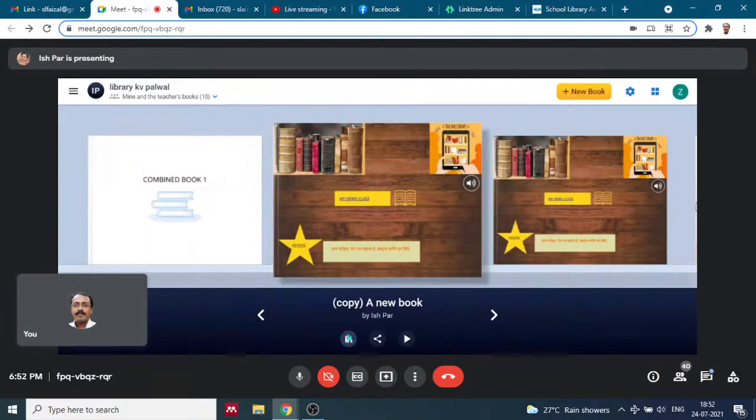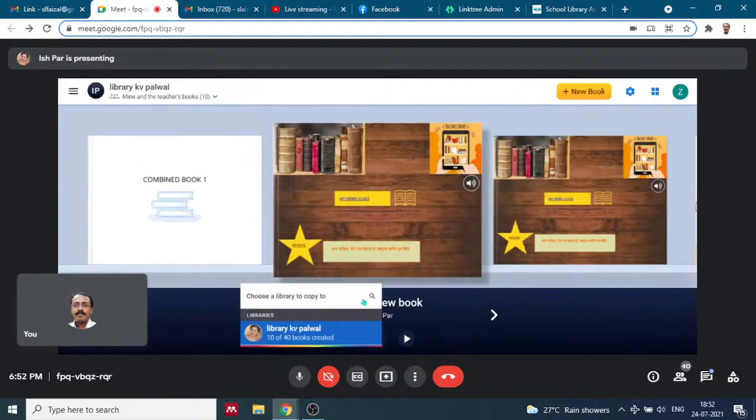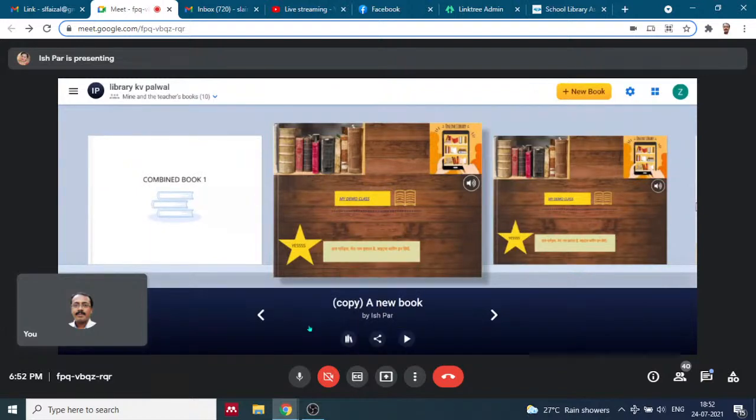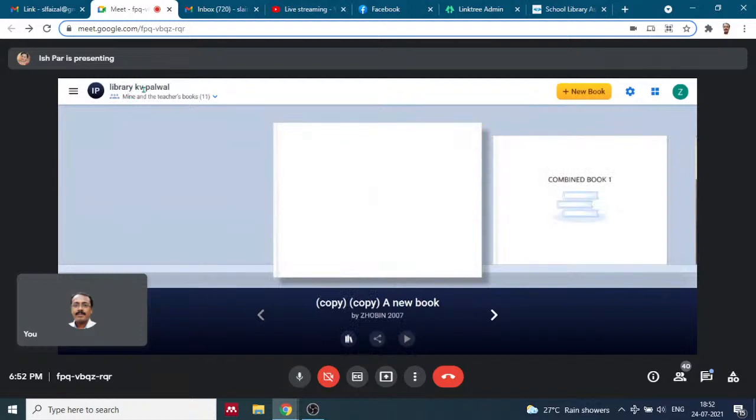And you see, library KV Palwal, mine and the teacher's book. Mine means the student and the teacher's book means my Ishrat's book library. So here the copy of the book is created.